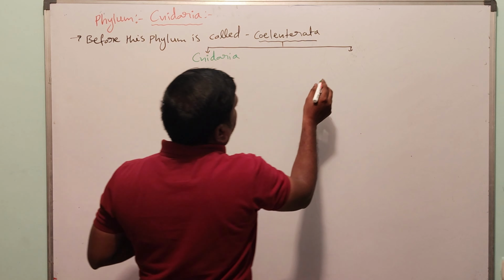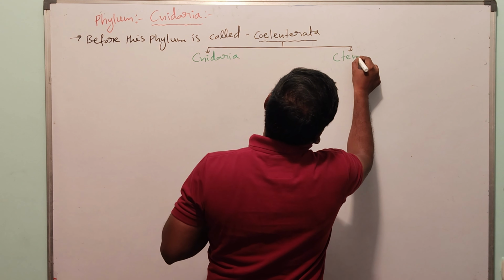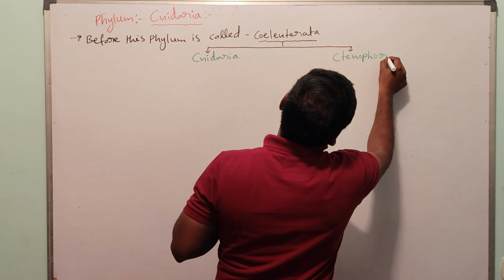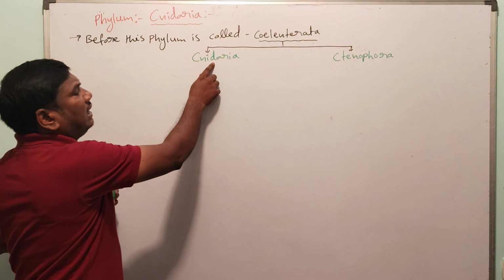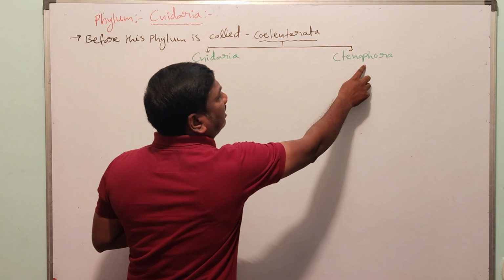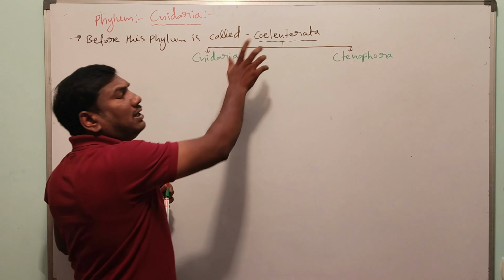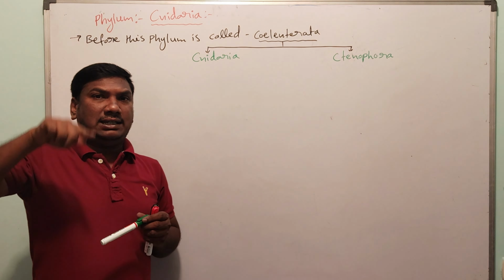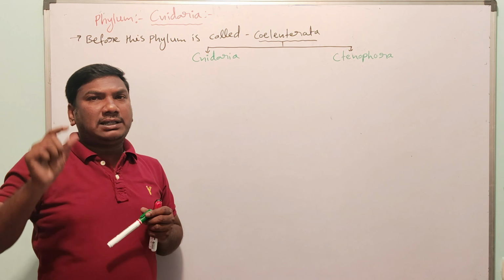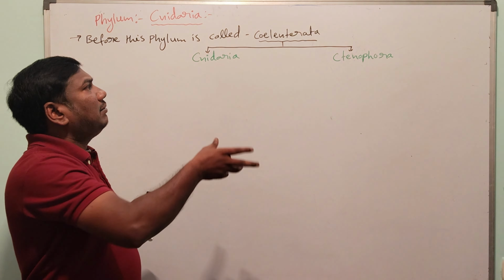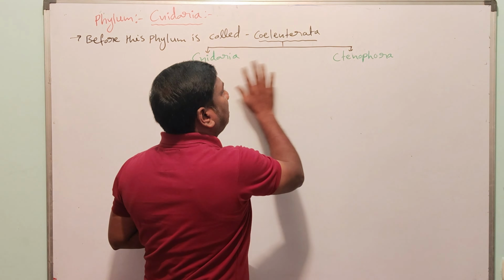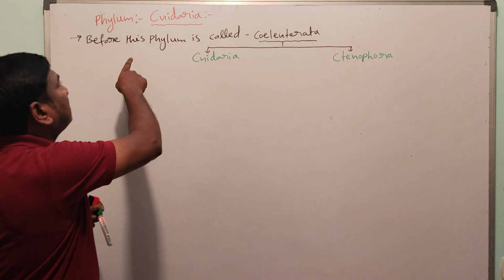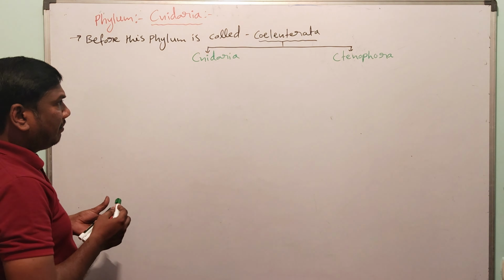Before the names Cnidaria and Ctenophora, C is present because in the early stages, the Cnidaria phylum is present. These two are separate phyla. So we will discuss phylum Cnidaria.